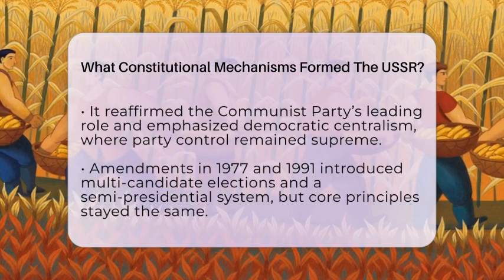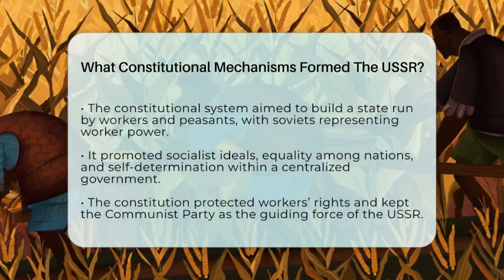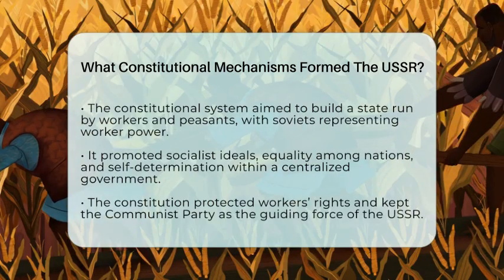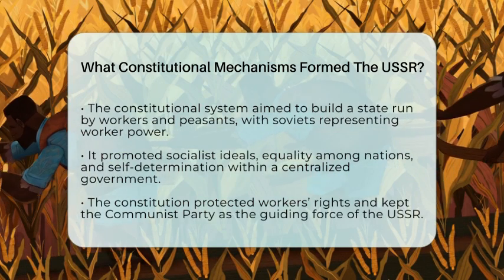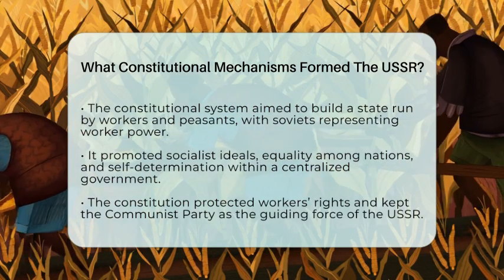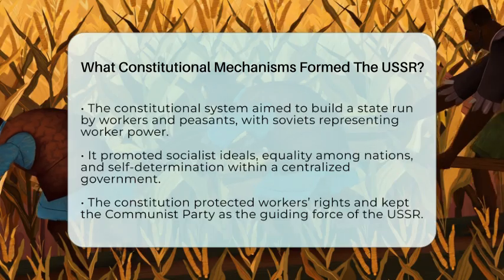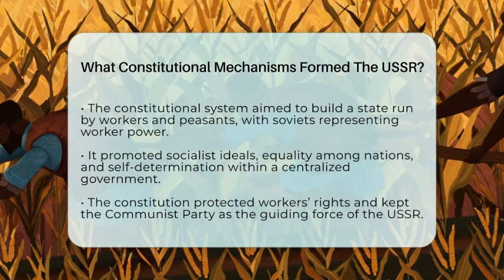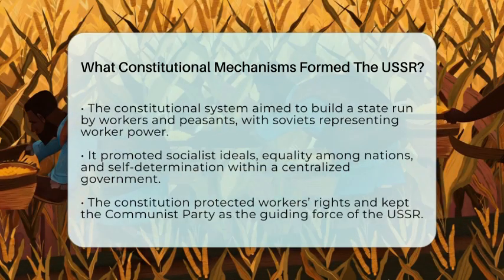Later amendments, like those in 1977 and 1991, added features like multi-candidate elections and a semi-presidential system. But the core mechanisms remained the same: a federation of socialist republics governed by Soviets, with the Communist Party steering the ship. From a communist point of view, these constitutional mechanisms were designed to build a state run by workers and peasants, with the Soviets acting as organs of worker power.